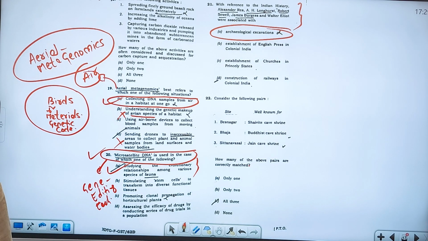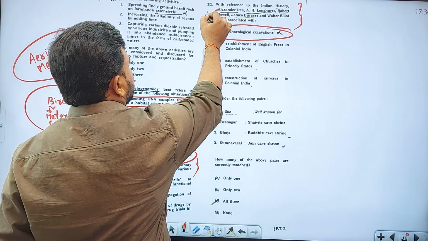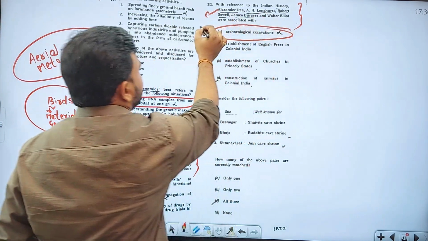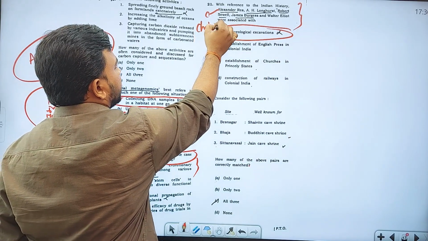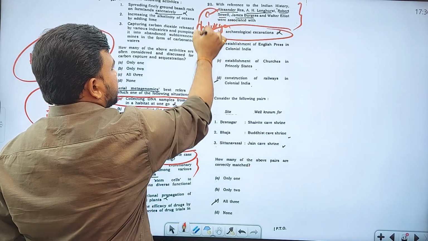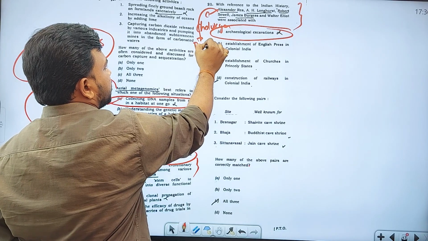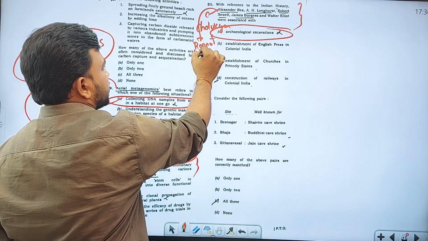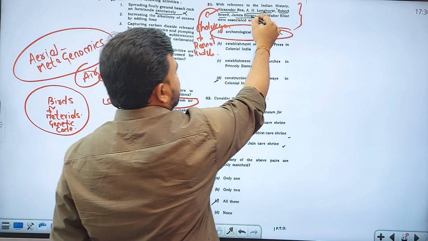There are different things. Alexander Rea did the excavations with respect to the Chalukyan kingdom, and also Dholavira and the Rann of Kutch.